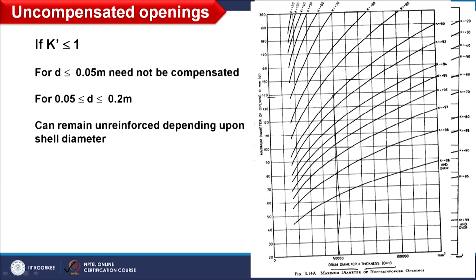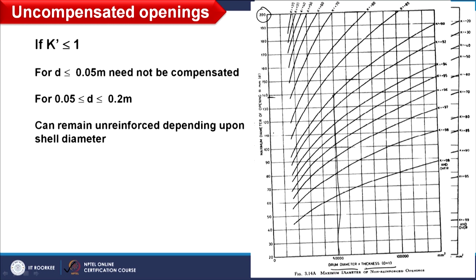So the y axis shows the maximum diameter of opening. It means up to 138 mm I do not need any compensation for this condition of drum diameter and K dash. However, beyond 138 mm, whatever opening is present, I need to compensate. So this graph speaks about whether compensation is required or not.